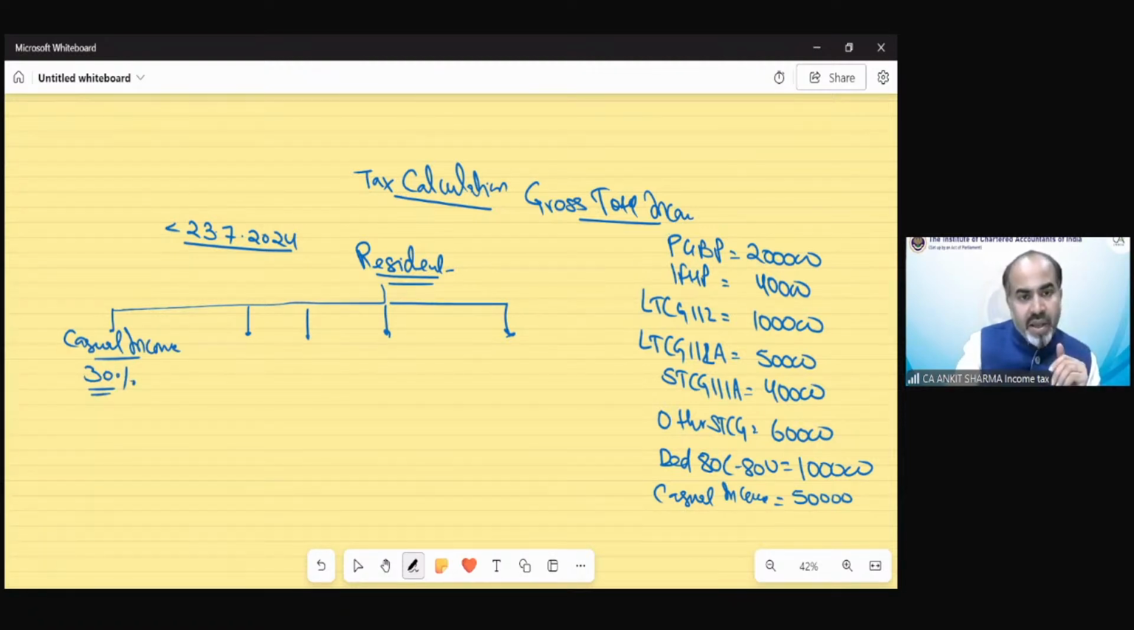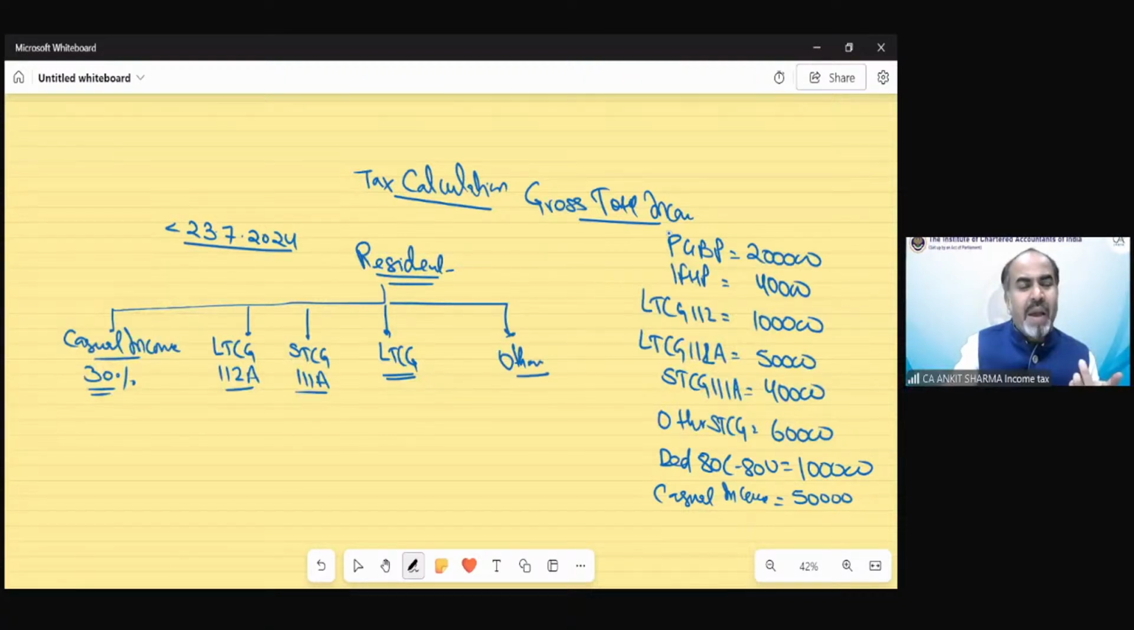Then long-term capital gain under section 112A, if that is in the question, needs to be written separately because the rate is different. Then we have to separately show short-term capital gain under section 111A because the rate of tax is different. Then we have long-term capital gain. And then the balance would be part of others.